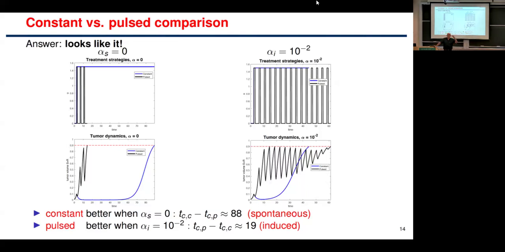So the bottom line from this part is, you could play this game. When I talk to oncologists, they throw up their hands and say, who cares if it's induced by the drug or not? What matters is what happens to the patient. But the point I want to make is, yes, that is true. But from the point of view of differentiating between the induced and the purely random or spontaneous changes, whether one is happening or the other should have an influence on therapy. Now, this is not a realistic model, but it will actually make a difference in the kind of therapy. So it's sort of a meta principle. I like in my research these kinds of meta principles, as opposed to studying a specific 100-dimensional model.